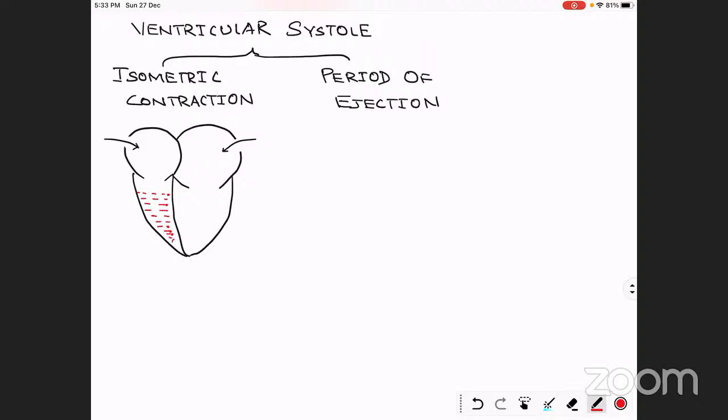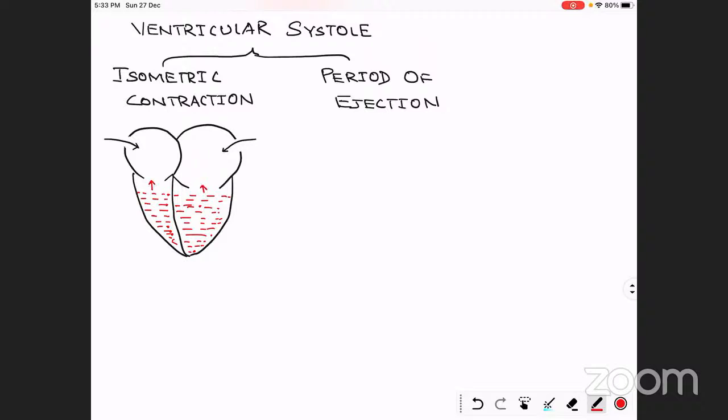And as we all know, if there is filling of anything inside any structure, then there is an increase in the pressure. So blood is filling inside the ventricle, so the pressure inside the ventricles increases. Due to the increase in pressure, the blood will try to escape. First of all, blood will try to escape back to the atrium.